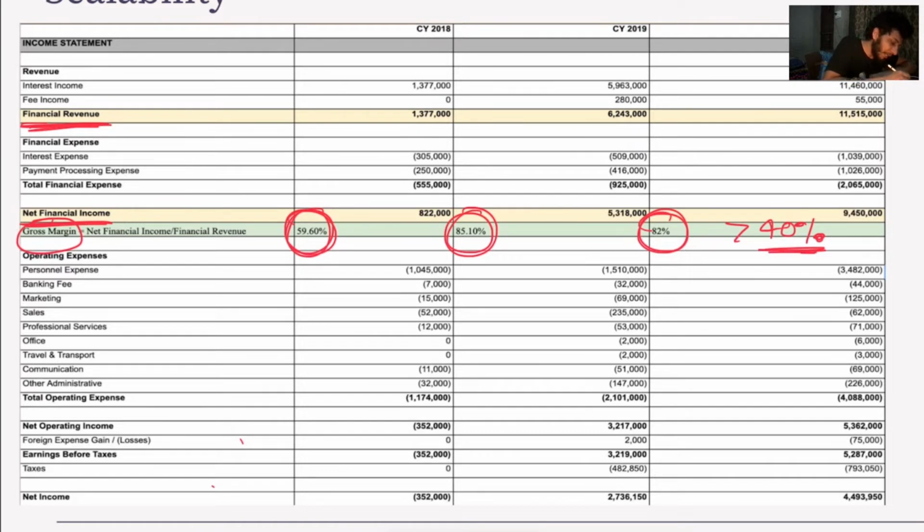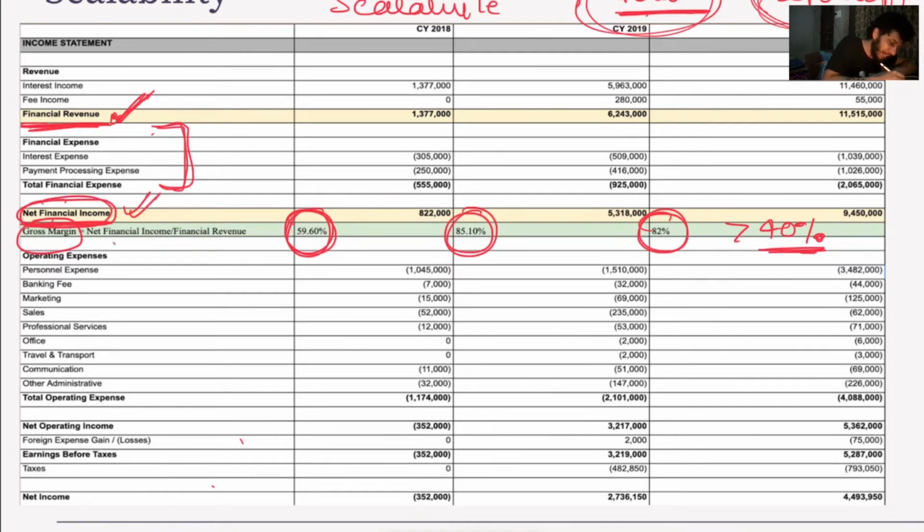Because as the company will scale, not only its revenue will increase, but its expenses might also increase, right? So we want to make sure that the revenue is increasing much faster than its expenses. So that will only happen when we will have the net financial income increasing.